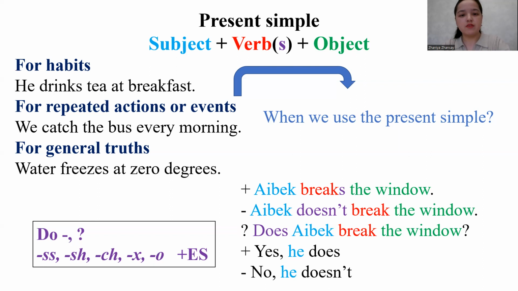For example, we have one bad boy in our class. So let's talk about him. Aybek breaks the window. Aybek doesn't break the window. Does Aybek break the window? Pay attention, please, in negative and interrogative form. We use do and does for negative and interrogative form. Also, we add es for verbs ending in ss, sh, and x.